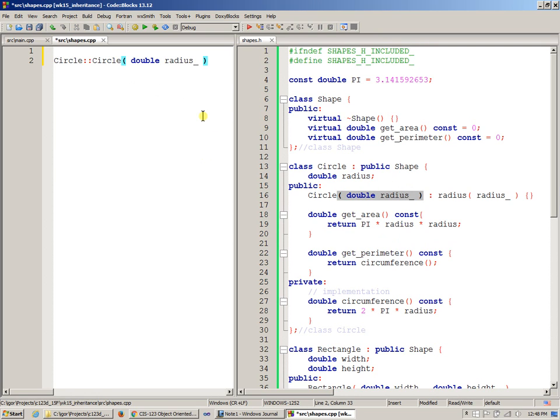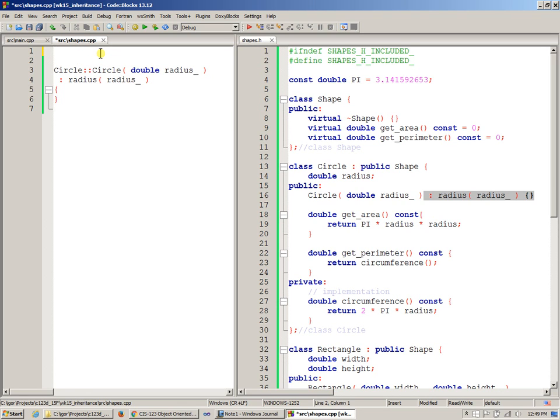And place the implementation of this constructor in my implementation file and take the implementation out of this shape.h header file.